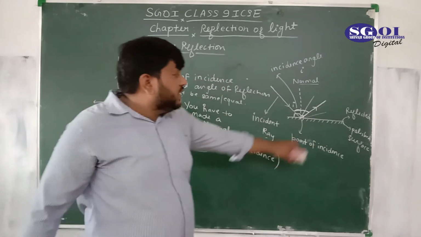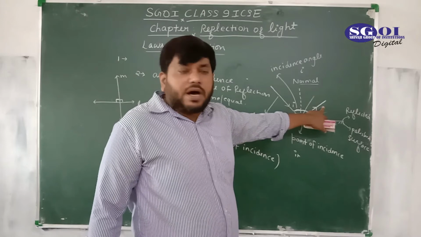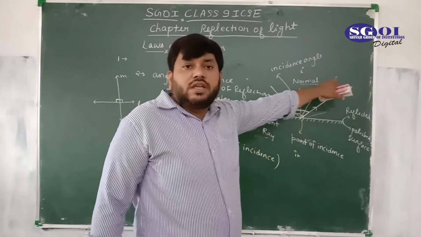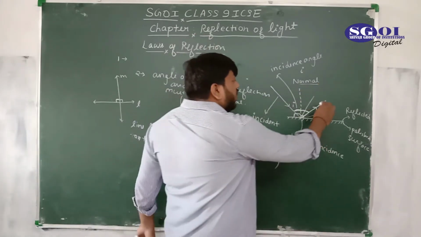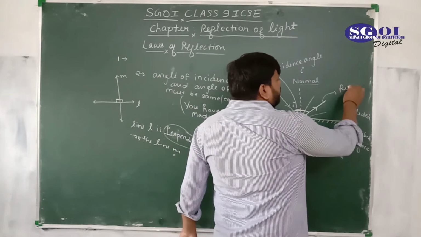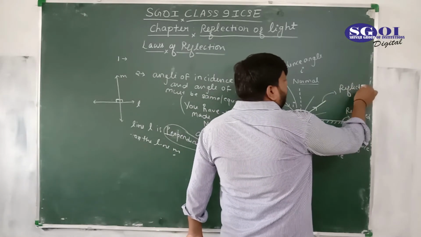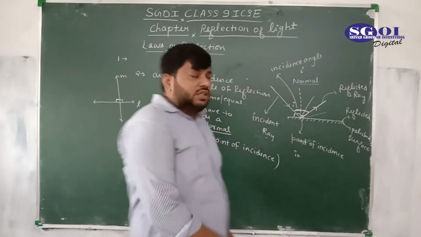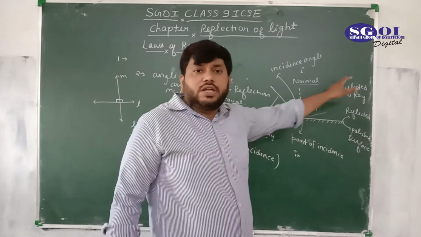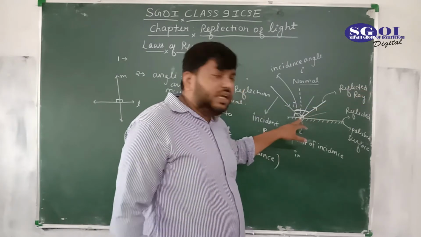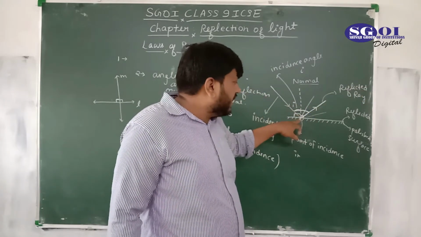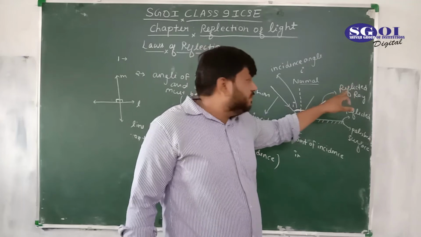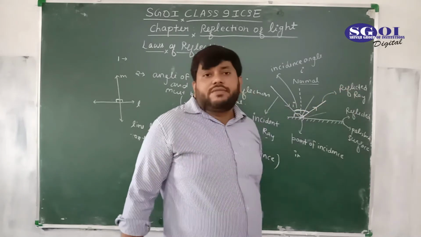So this would be the correct path of the ray, and that ray is called the reflected ray. Because this ray is coming back into the same medium after striking. The incident ray is striking and the ray is coming back into the same medium. Now this ray is called the reflected ray.